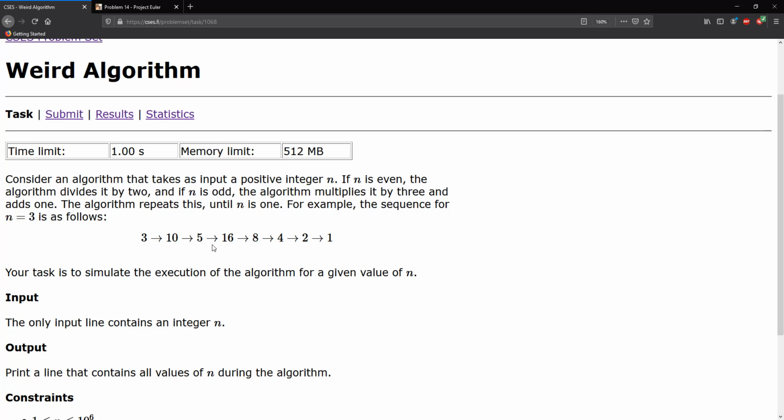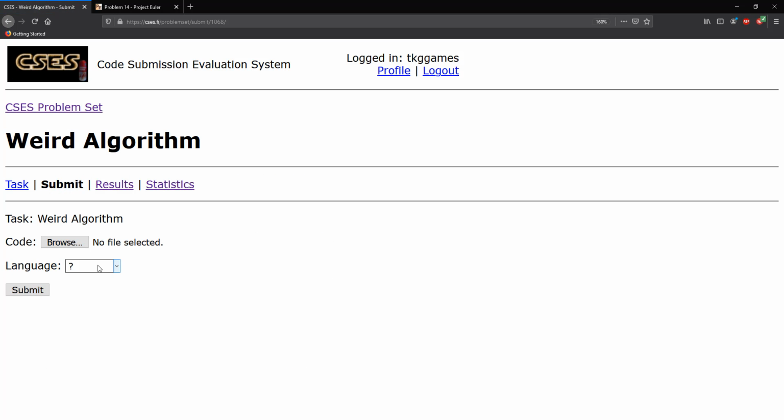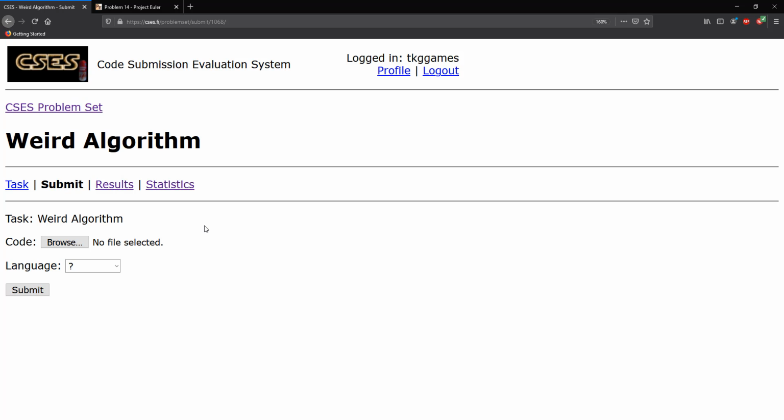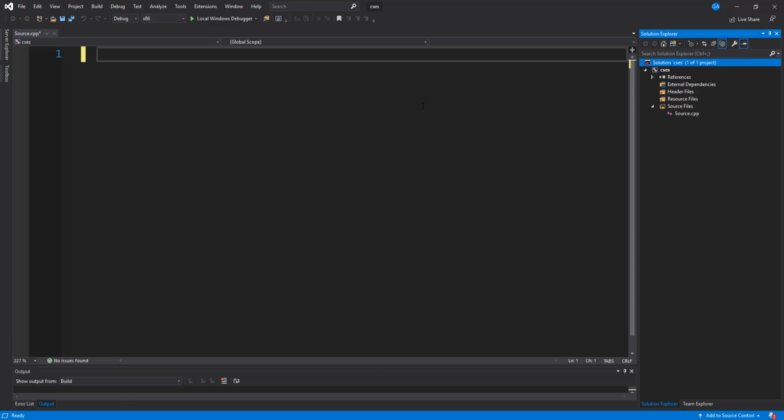So let's go ahead and solve this problem. Once you go to submit, you can pick the language that you're going to be working with, and this is probably a competitive programming type website. I'm going to be doing most of the solutions in C++. If there are certain features within our language that are much better implemented, then I will use those. Typically Java is fine, but this problem is easy enough where we can just run the algorithm in C++. So what I've done is I've created a C++ project, and I've created a solves CPP file in there, and we're just going to go ahead and implement the algorithm for it.